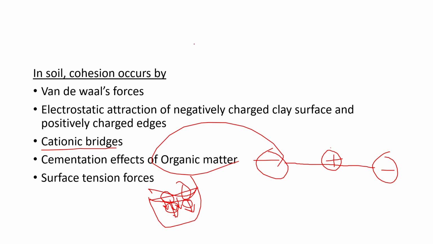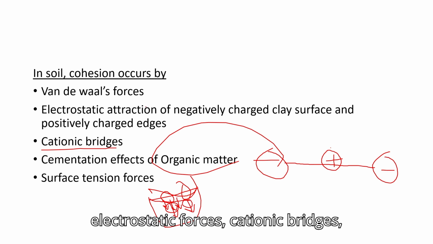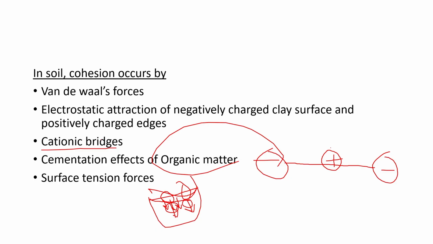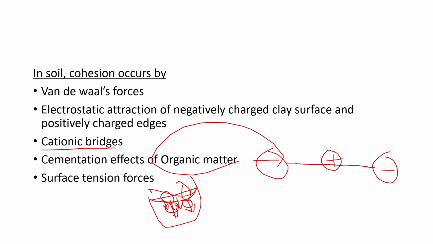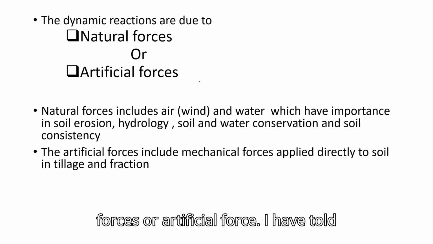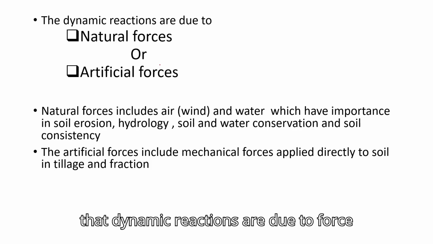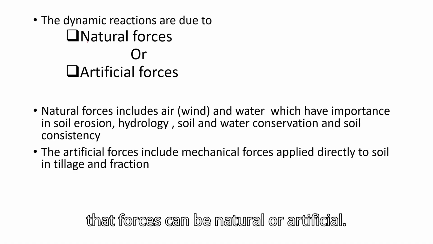So understand that cohesion occurs by weak forces, that is van der Waals force, electrostatic forces, cationic bridges, then cementation effect of organic matter, then surface tension forces. The dynamic reactions are due to natural forces or artificial forces.